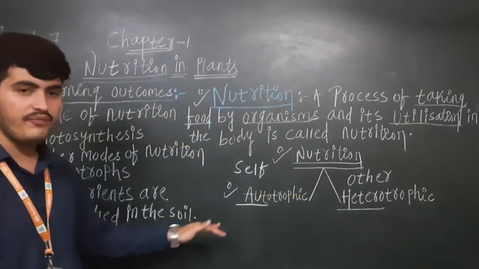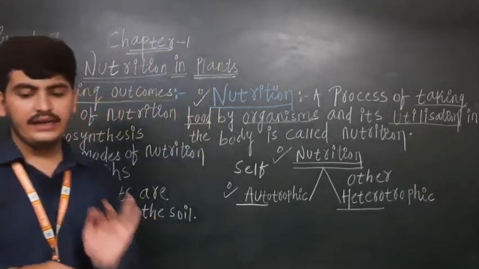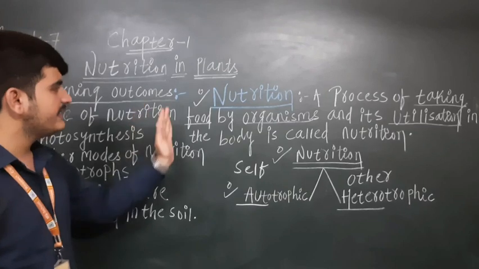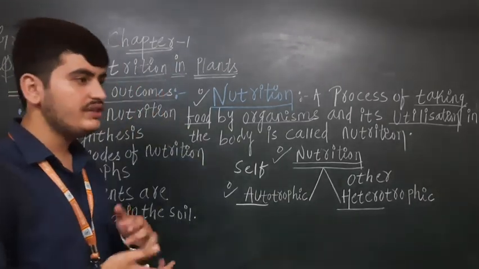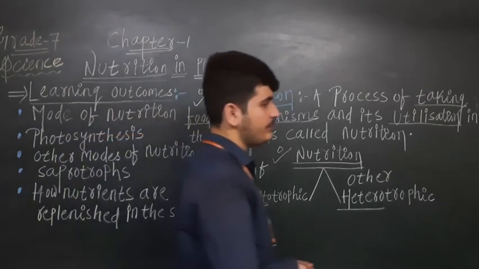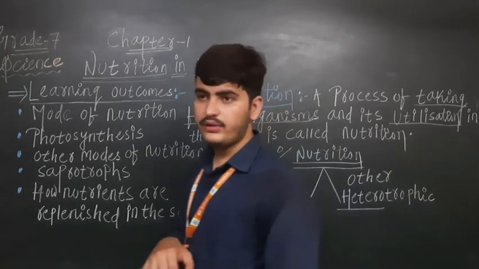In autotrophic, plants are included. In the heterotrophic, animals and human beings are included. So this was the definition of nutrition. Now the question arises in my mind, how are the plants preparing their food? Where is the food factory of the plant located?